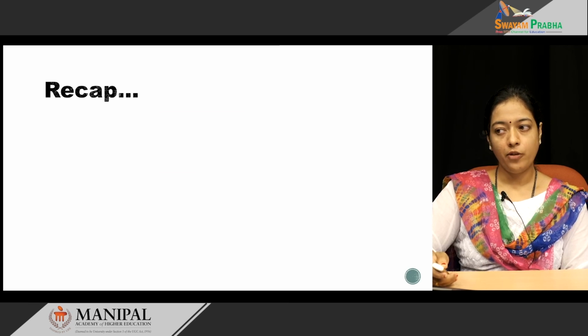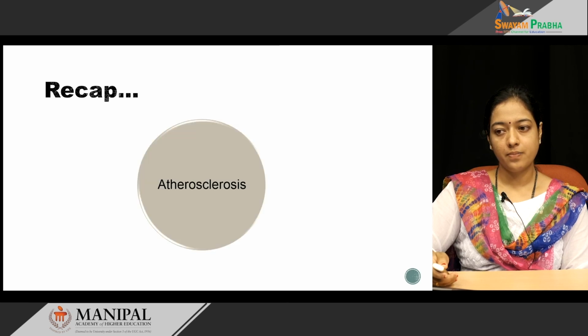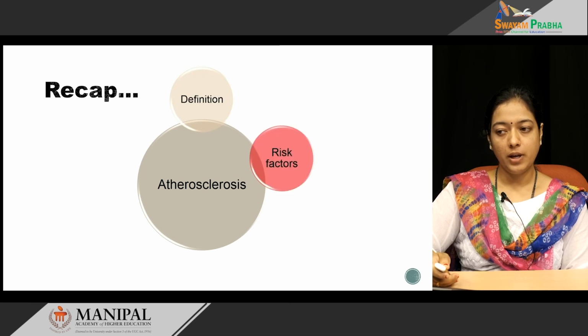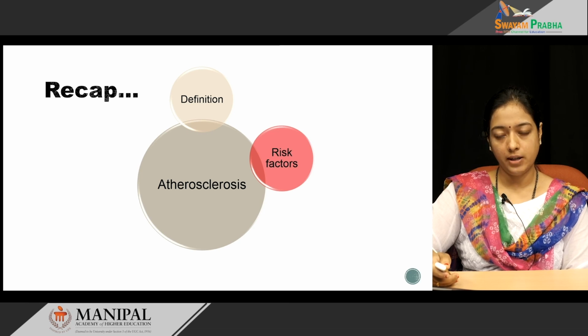To recap what we have learned in today's class, we have defined what atherosclerosis is. Sclerosis means hardening of the arteries. In atherosclerosis, there is accumulation of lipids mainly. There are many risk factors for atherosclerosis, some modifiable, some non-modifiable.